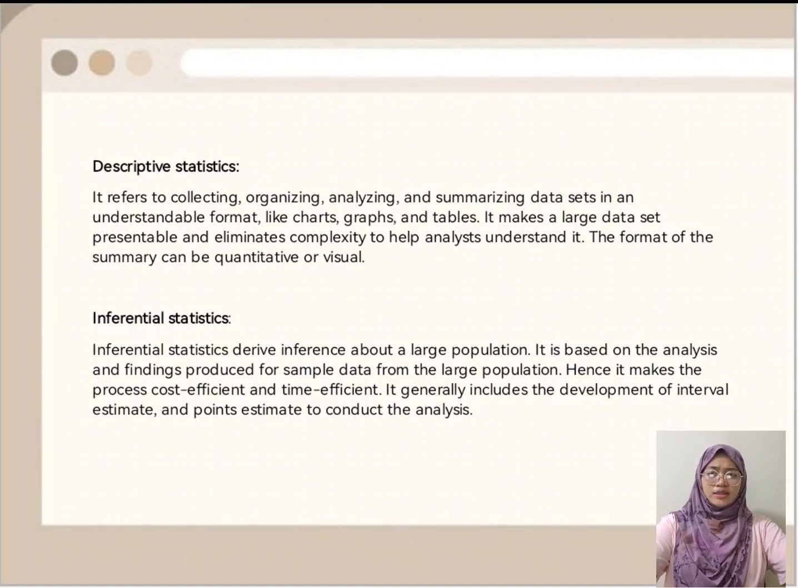Another here is inferential statistics. When we say inferential statistics, what is it? It derives inference about a large population. It is based on the analysis and findings produced from sample data from the large population. Hence, it makes the process cost-efficient and time-efficient. It generally includes the development of interval estimates and point estimates to conduct the analysis.